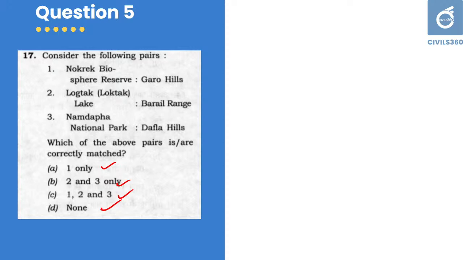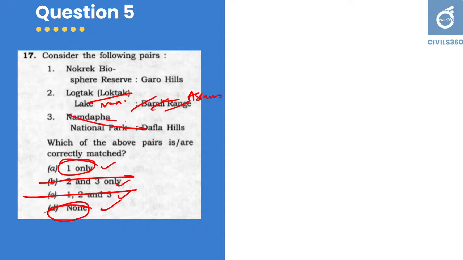In this thing, you just need to understand certain basic things. That is, Loktak is located in Manipur. Everybody should know that Loktak is there in Manipur, but Barail range is in Assam. That is, Barail is in Assam and Loktak is in Manipur. So you can eliminate this. If you eliminate 2 only, the remaining thing is either 1 only or and the third one is wrong. And you can also understand that Nokrek Biosphere Resource is in Garo Hills.